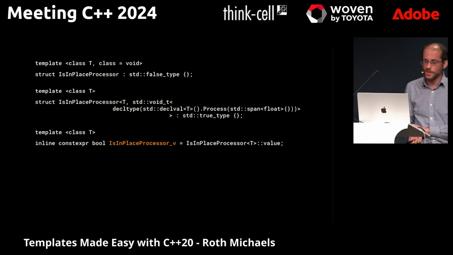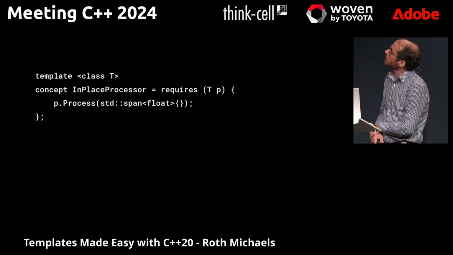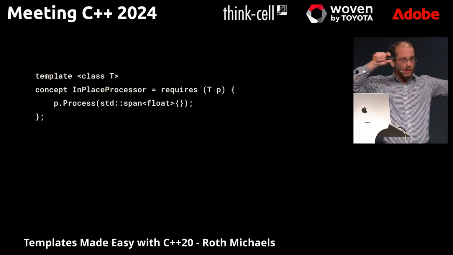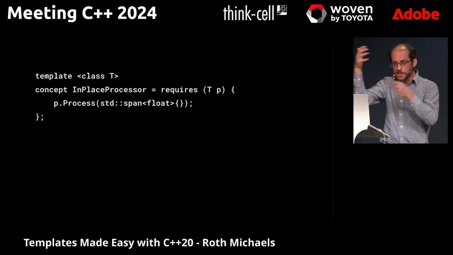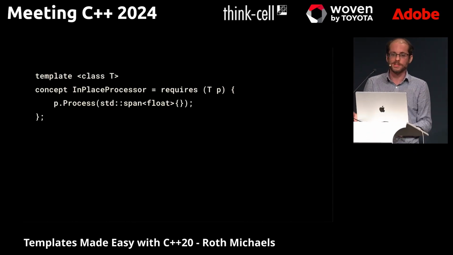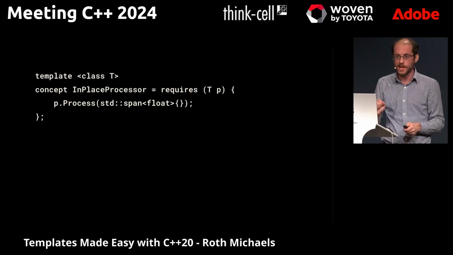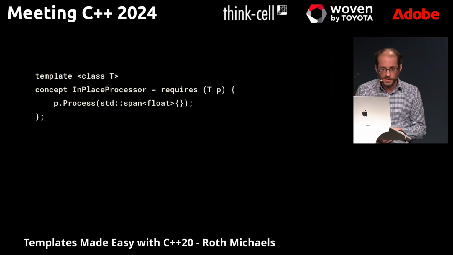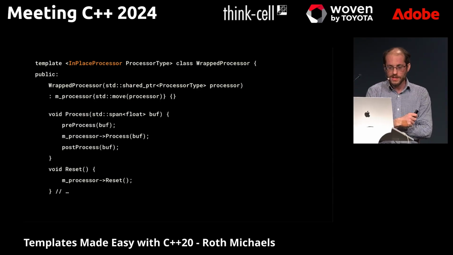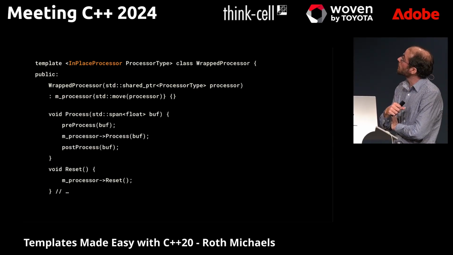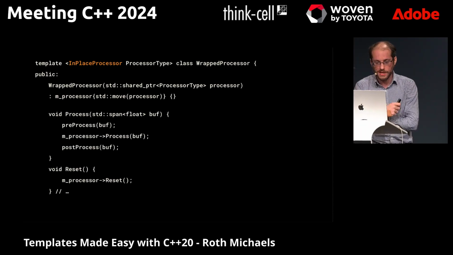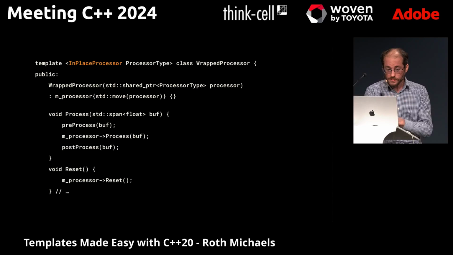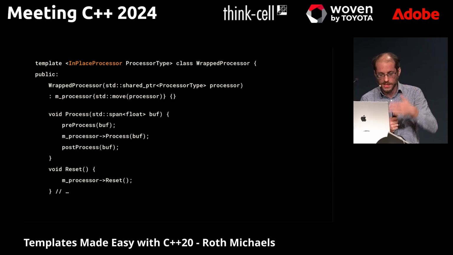Instead, with concepts, we can write this beautiful thing like this. It just says, in_place_processor requires that I can write code like this. That's the really nice thing about writing your own concepts, is instead of doing some magic to prove something's true, you just say, I want to write code like this with this type, and give me an error if it's not true. And once we have something like this, we can now place this concept in our template parameter, and we see that now with the processor type, we will get a compiler error, and I'll show you some examples of those later, so we can only take things that have a process function.